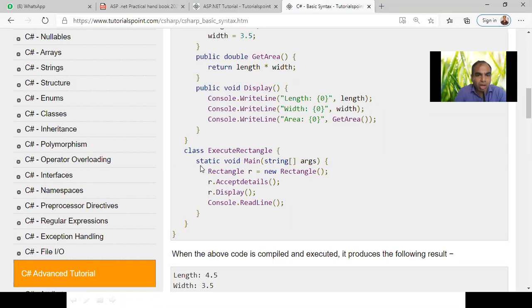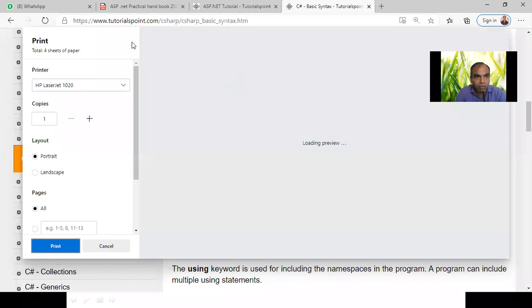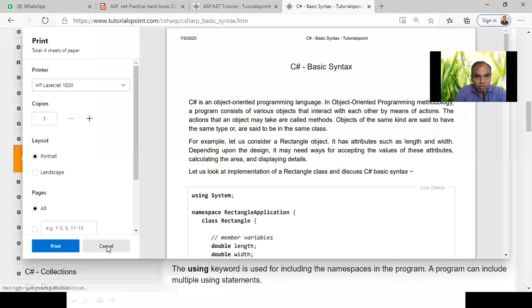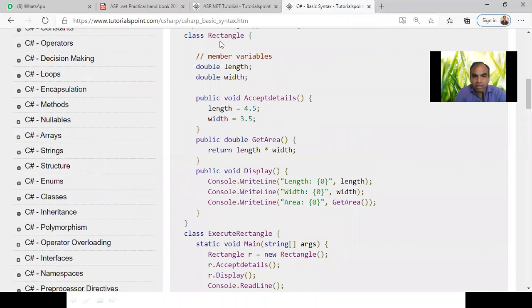Always the static void main string argument, like in Java. This is your main method. We are calling other objects. We are creating a rectangle object. That is your class name. See that now, your class name is Rectangle. We are declaring the object here: Rectangle r. r is equal to new Rectangle. We are creating a new Rectangle. r is your object of the Rectangle.